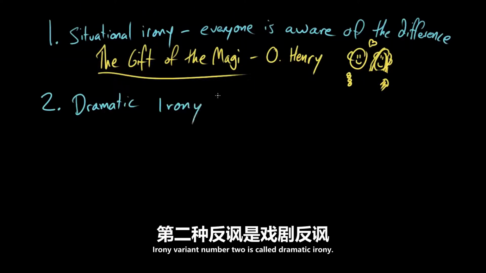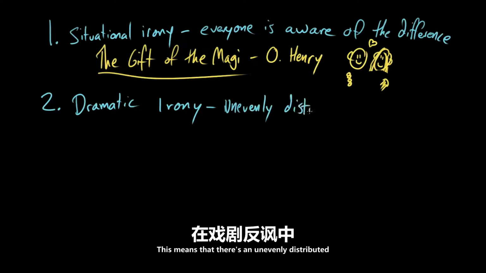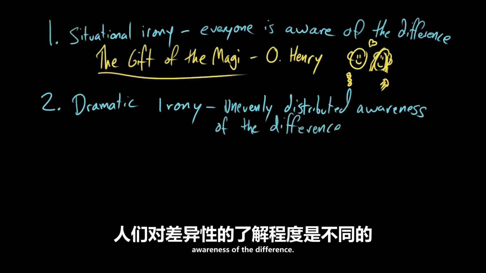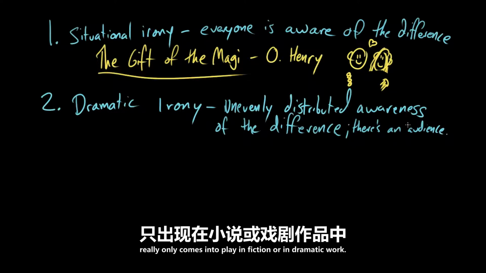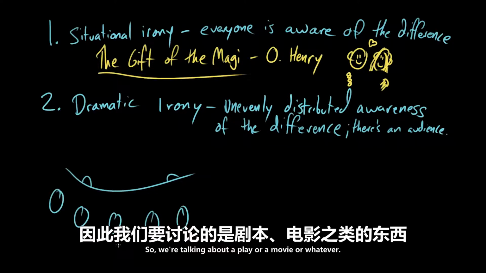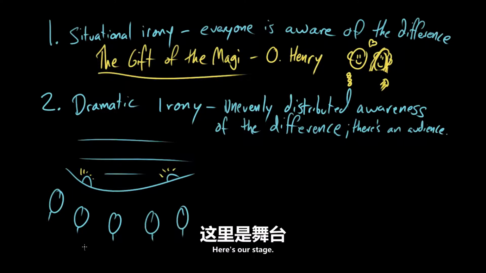Irony variant number 2 is called dramatic irony. And this means that there's an unevenly distributed awareness of the difference, specifically that there's an audience. So this is the sort of thing that really only comes into play in fiction or in dramatic work. So we're talking about a play or a movie or whatever. So let's say we've got a play, here's our stage, here's our audience down here.